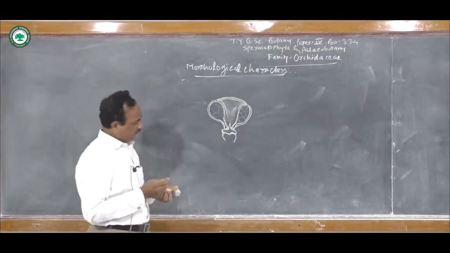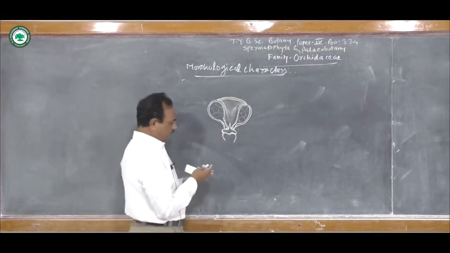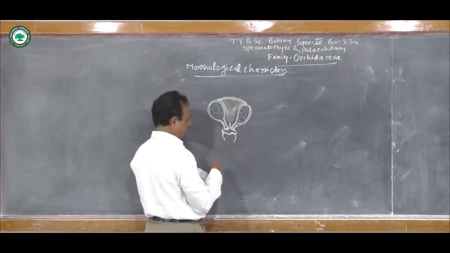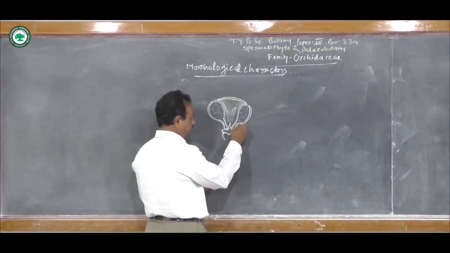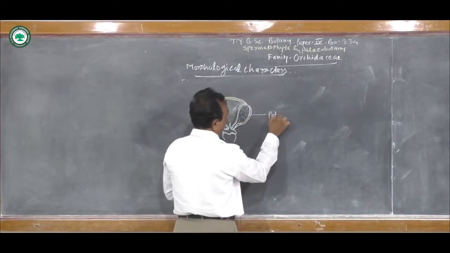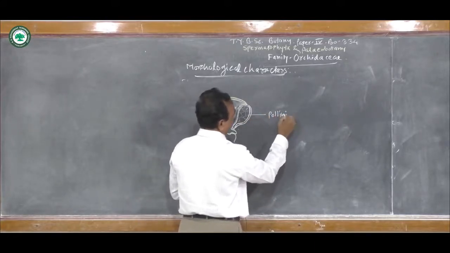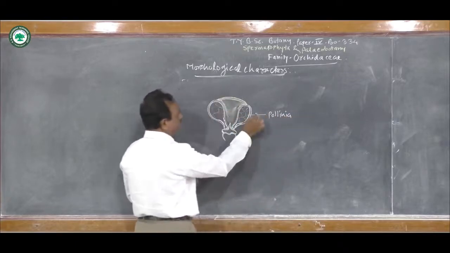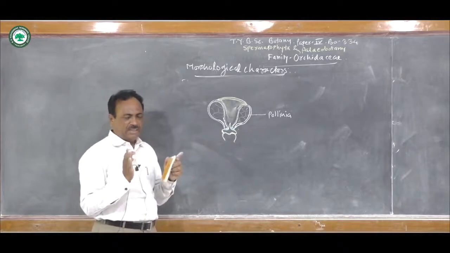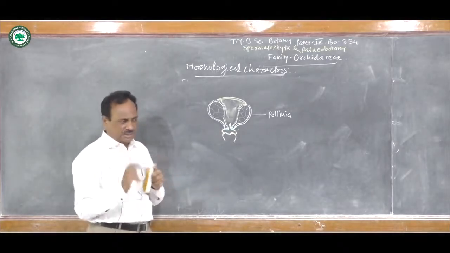So here, this is the structure of the gynostemium. Let us see what is meant by this gynostemium. Here, these are the two pollinia. This is one and this is the second. These two pollinia constitute the one stamen.